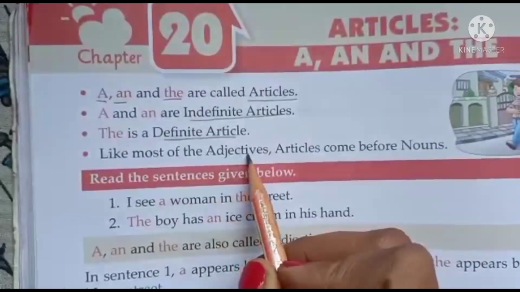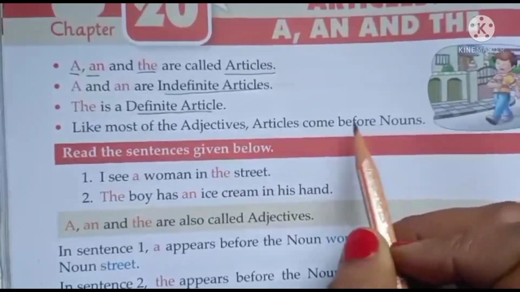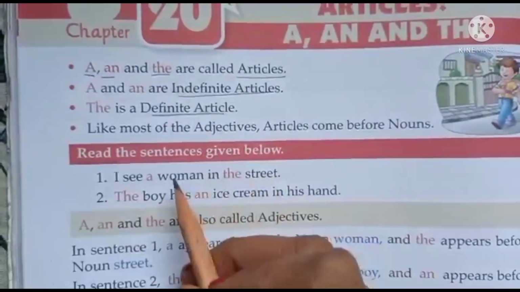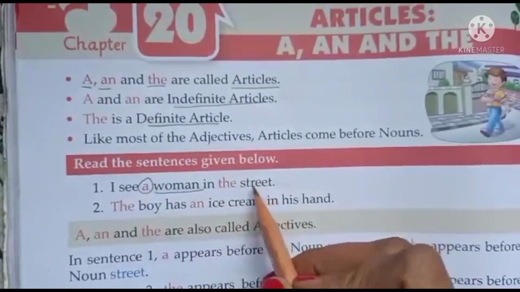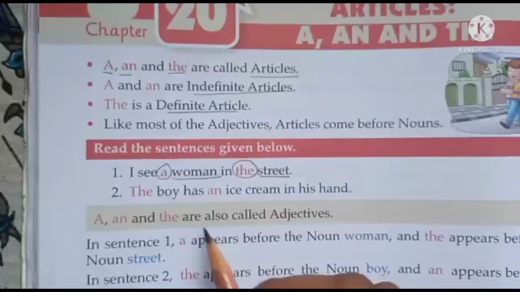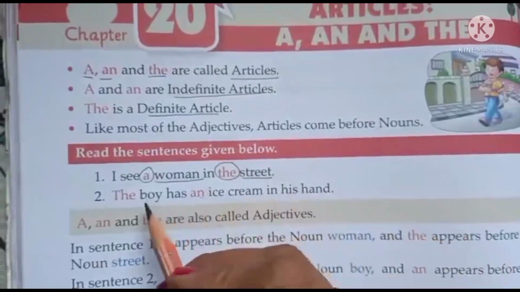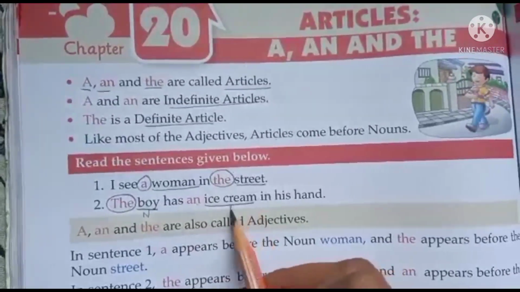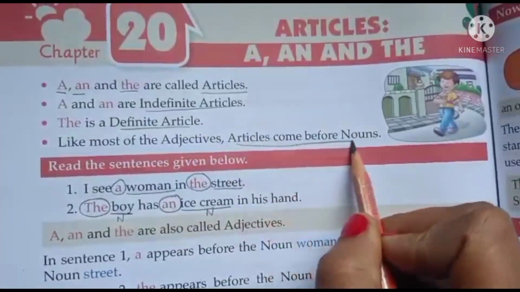Like most of the adjectives, articles come before nouns. Okay, they are placed before nouns. See here, children, I see a woman in the street. Here woman is a noun, so the article a is written here. In the street, street is a noun, so the is placed before the noun. See the second example: The boy has an ice cream in his hand. Boy is a noun, so the is placed before boy, and ice cream is also a noun, so an is placed before the noun. So articles come before the nouns.